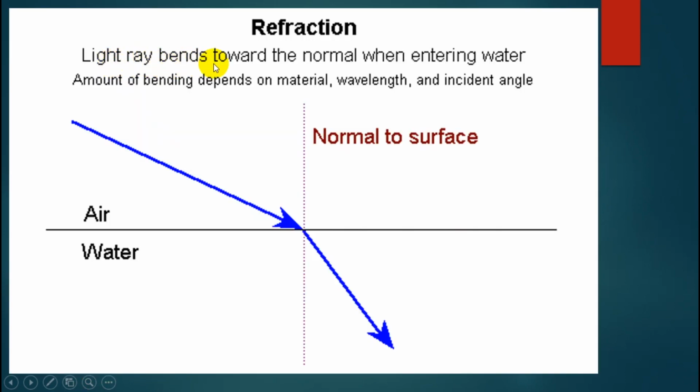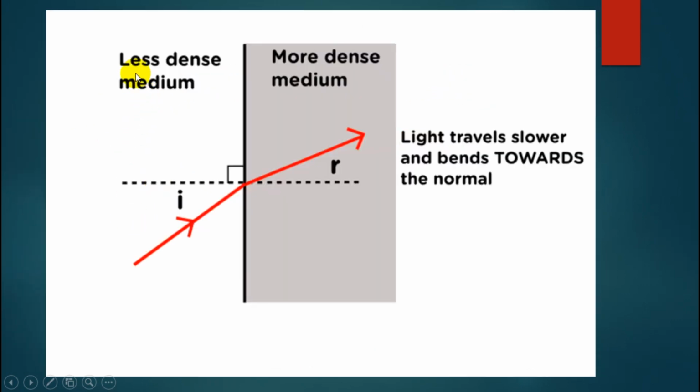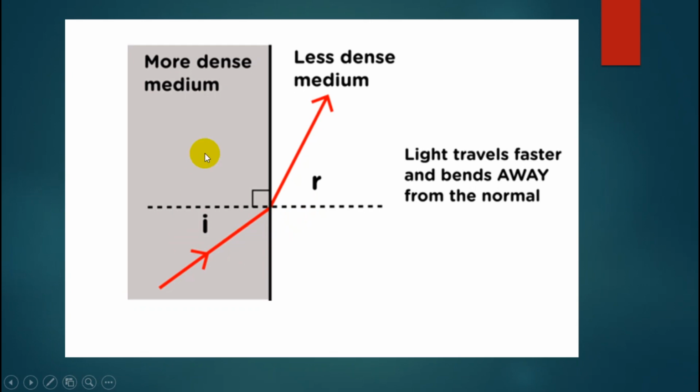A ray bends toward the normal when entering water. The amount of bending depends on the material, wavelength, and incident angle. If the light goes from a less dense medium to a more dense medium, it will bend closer to the normal line. If the light comes from a more dense medium, it will bend far away from the normal line.